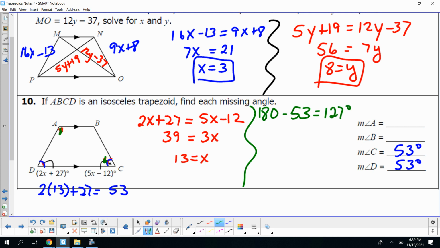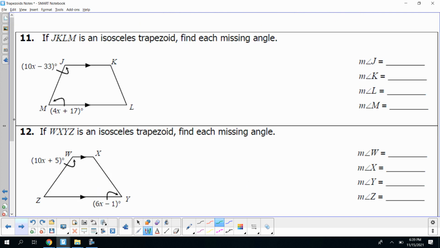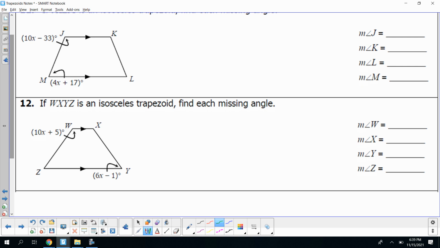So the measurement of angle A is 127 degrees, and that makes the measurement of angle B also 127 degrees because base angles are congruent to each other. All right, let's take a look at number 12. I want you guys to do number 12 and answer in Edpuzzle.